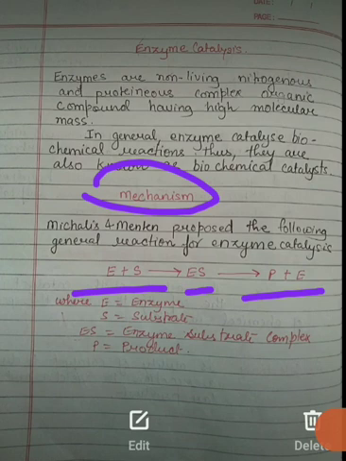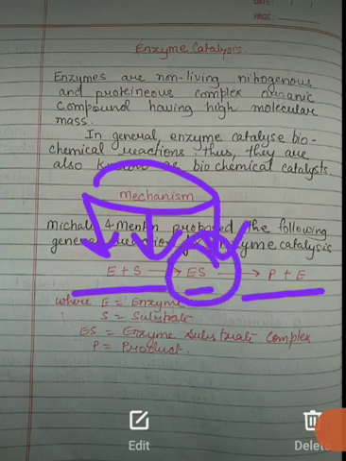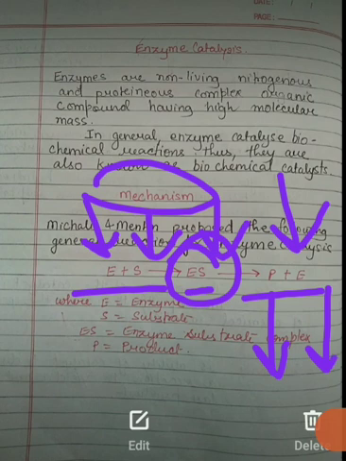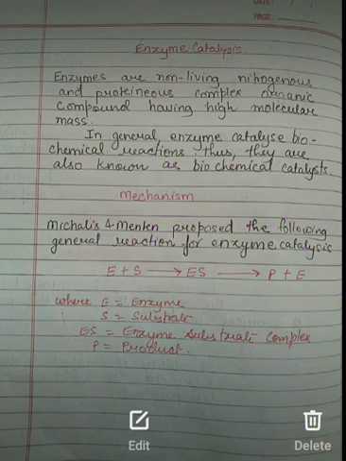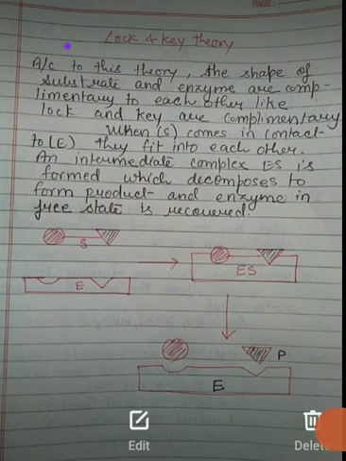What do these symbolize? Here E is enzyme and S is substrate. When they combine together, they form an intermediate that is called ES. Okay, and after this they result in formation of product, and enzyme is released as it is. So this is about the Michaelis-Menten equation, and this is also referred to in the sense of the lock and key theory.